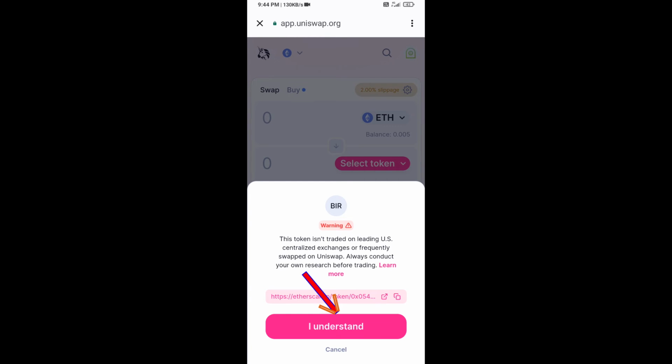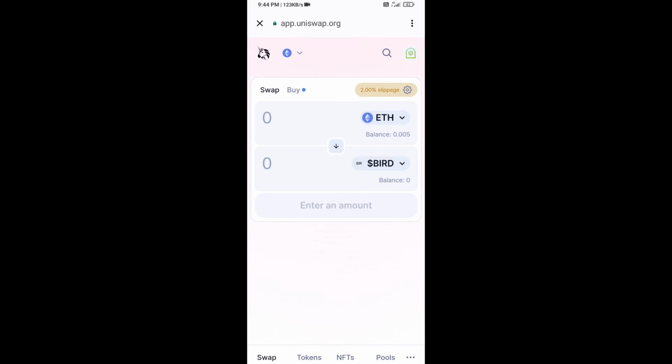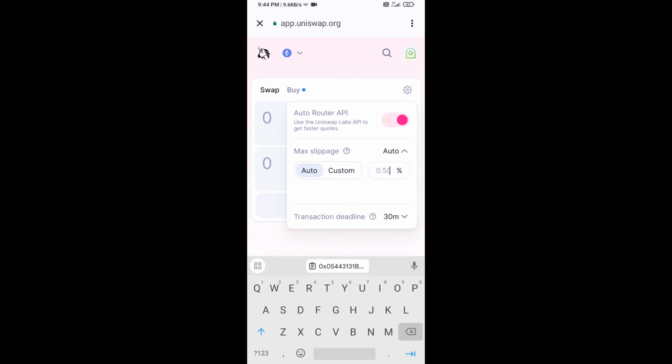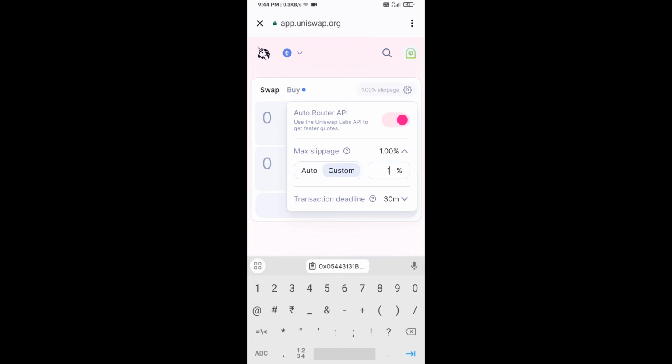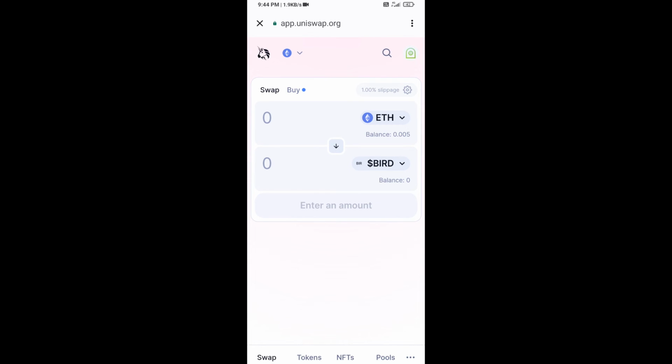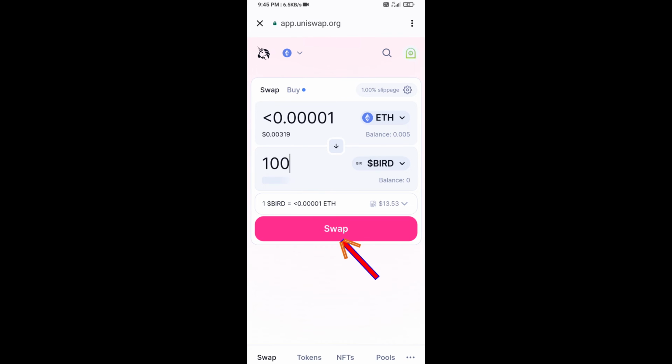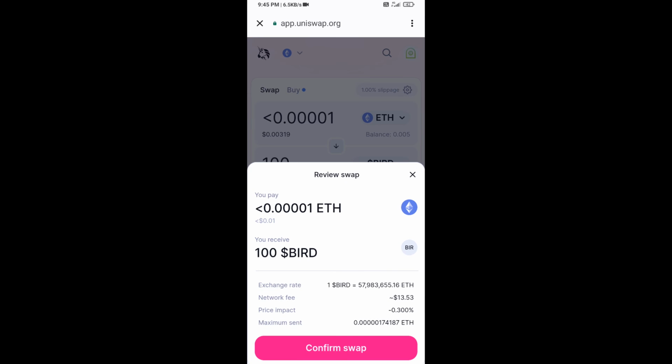Click on I understand. After that you will set slippage for effective purchasing. Click on this icon and here you will set 1% slippage and re-click on this icon. Now here you will enter number of tokens, then click on swap. Here you can check transaction detail, then click on confirm swap.